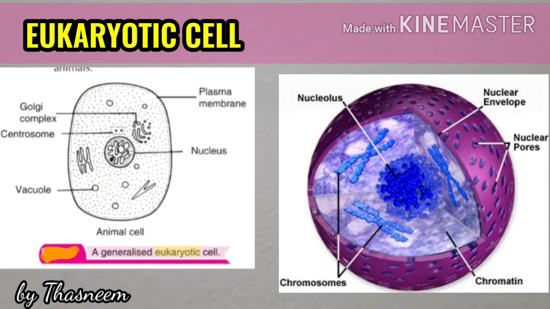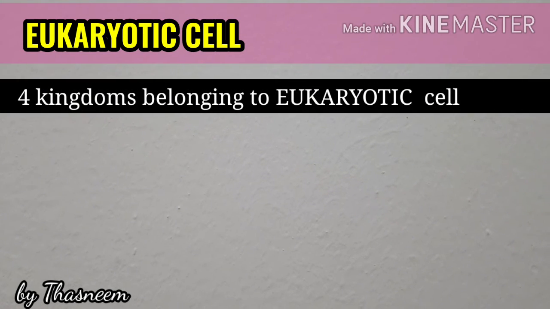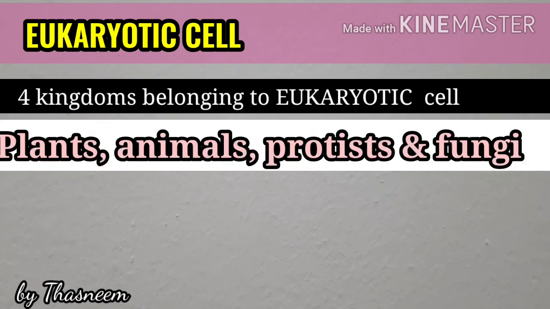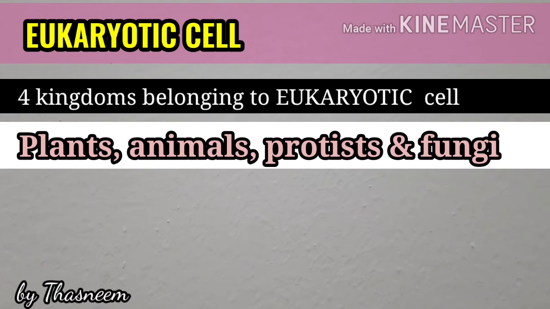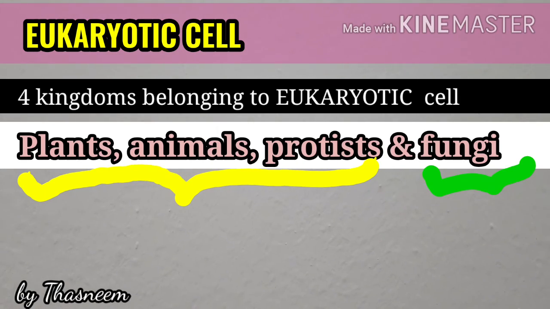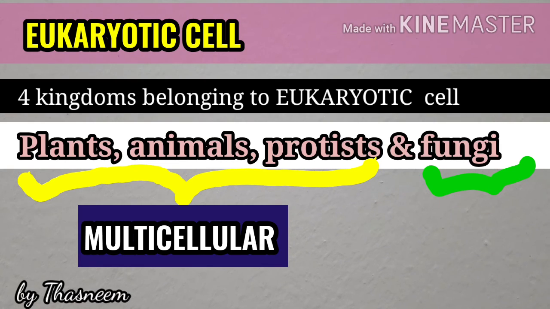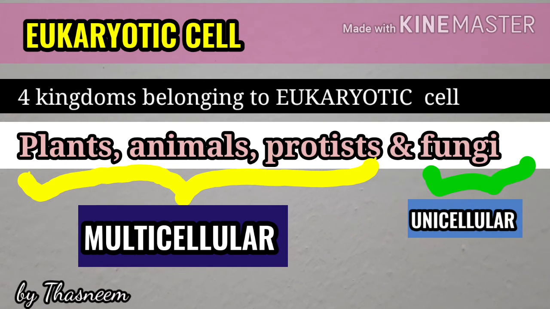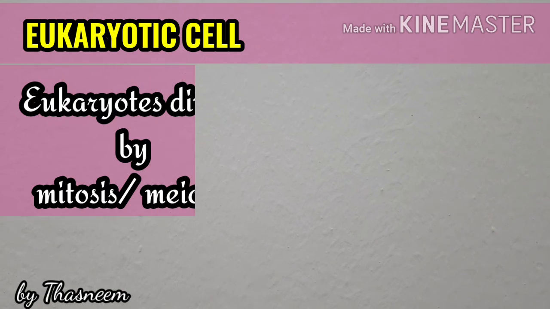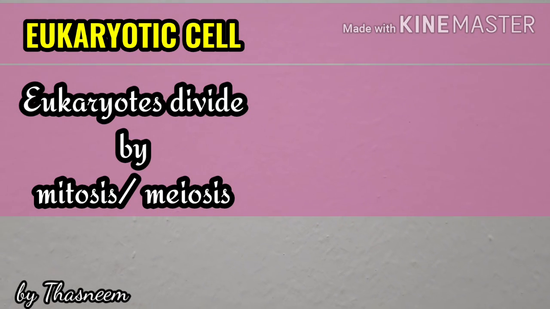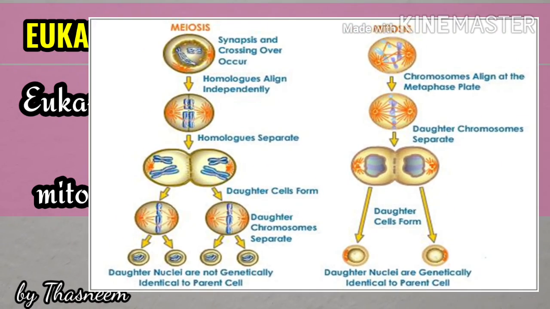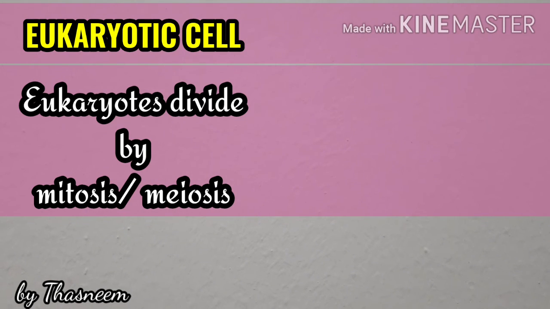Now there are 4 kingdoms which belong to eukaryotic cell, that is the plants, animals, protists and fungi. Eukaryotic cells can be unicellular or multicellular in nature. The plants, animals and protists are multicellular, whereas fungi are unicellular. The eukaryotic cell divides by means of mitosis or meiosis, which we will be dealing with later.